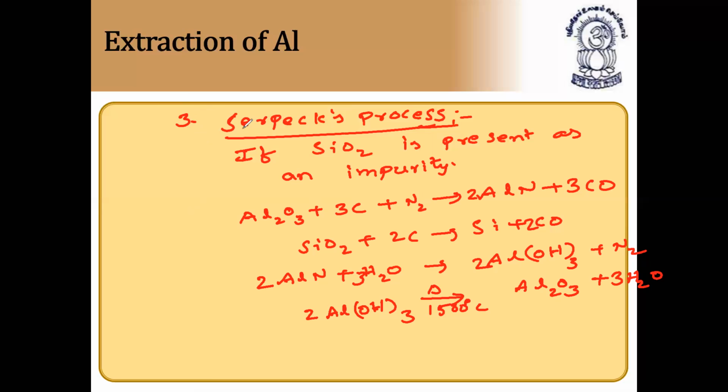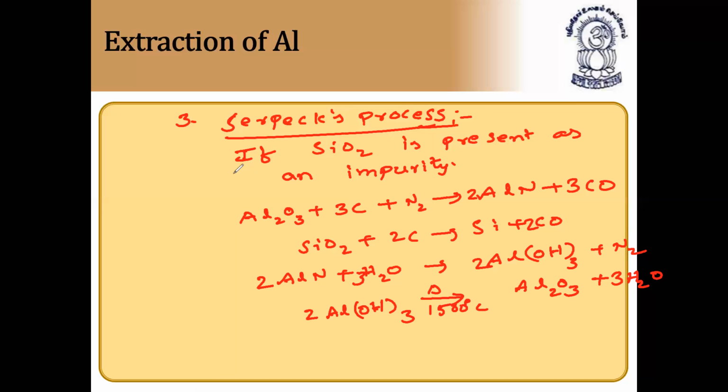Second process we have: if the bauxite ore contains both ferric oxide and silicon dioxide as impurity, we will extract it by Hall's process that we have discussed already. In this process, Hall's process, aluminum oxide is treated with sodium carbonate. That is, bauxite is treated with sodium carbonate.